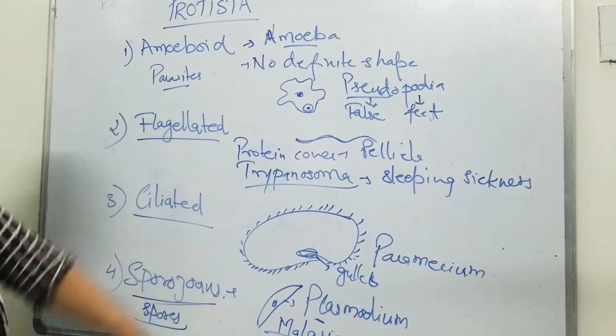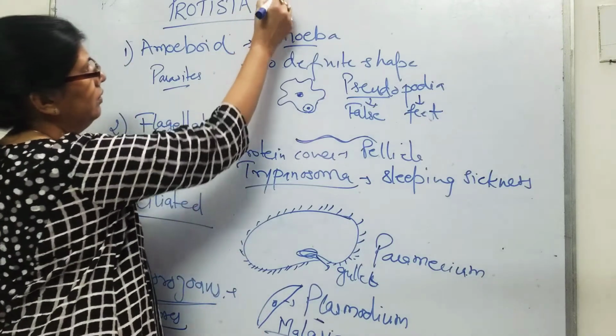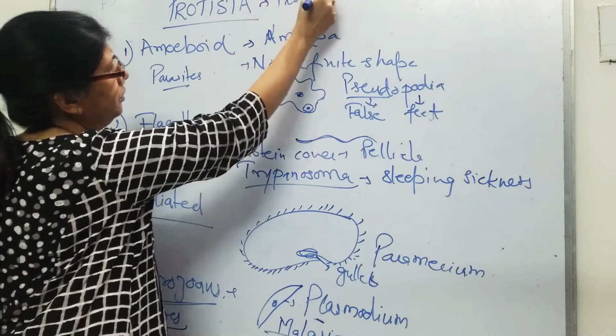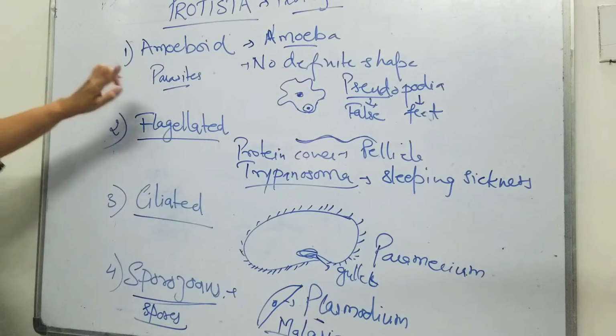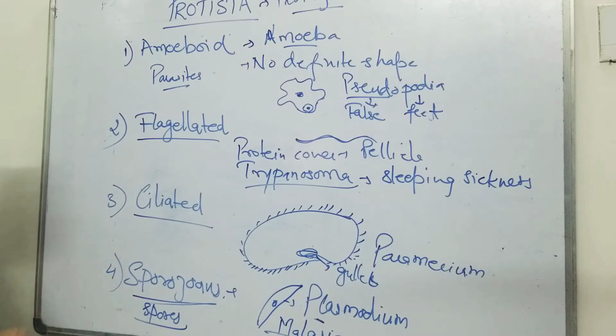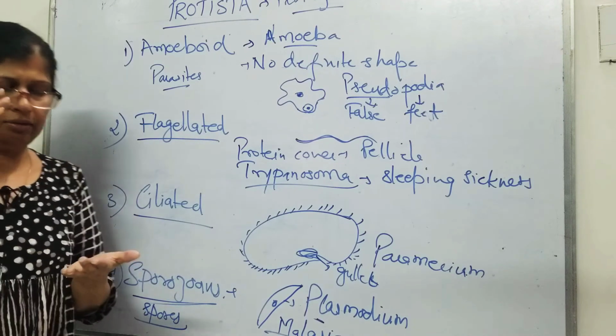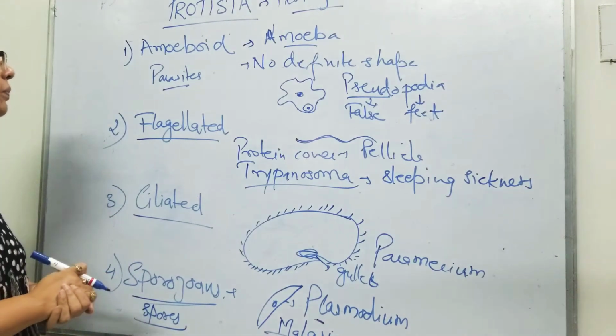Okay, so this finishes our protozoans. So protozoa had four groups: amoeboid, flagellated, ciliated, and sporozoans, depending on the structure of the cell and their mode of nutrition.